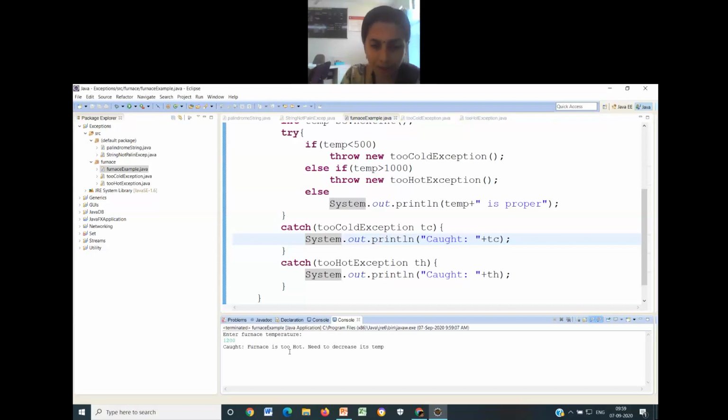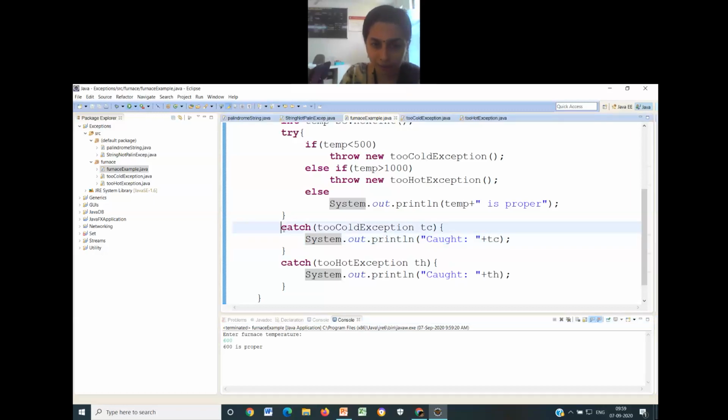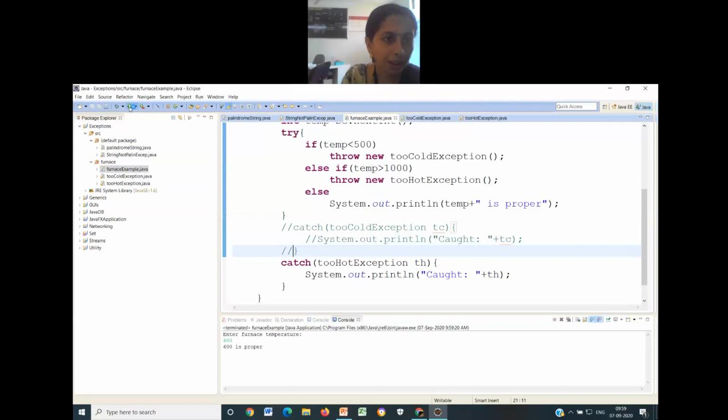1200, enter. Furnace is too hot, need to decrease its temperature. Okay, let me rerun this and enter somewhere around 600. Temperature is proper. Now what I will do, I'll comment this. Okay, and run the program.